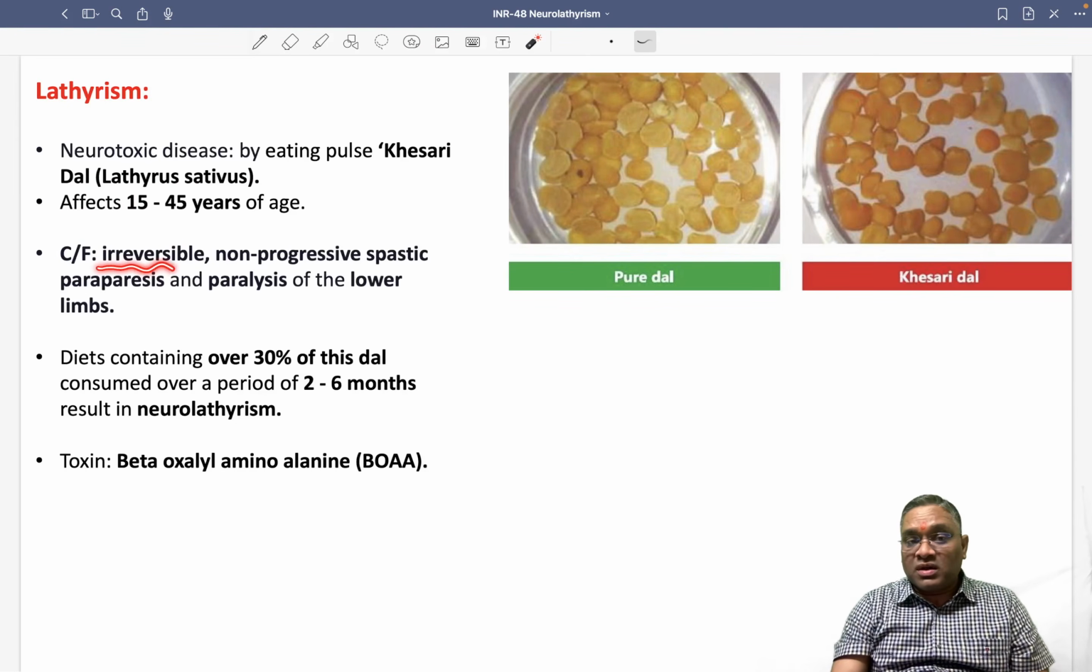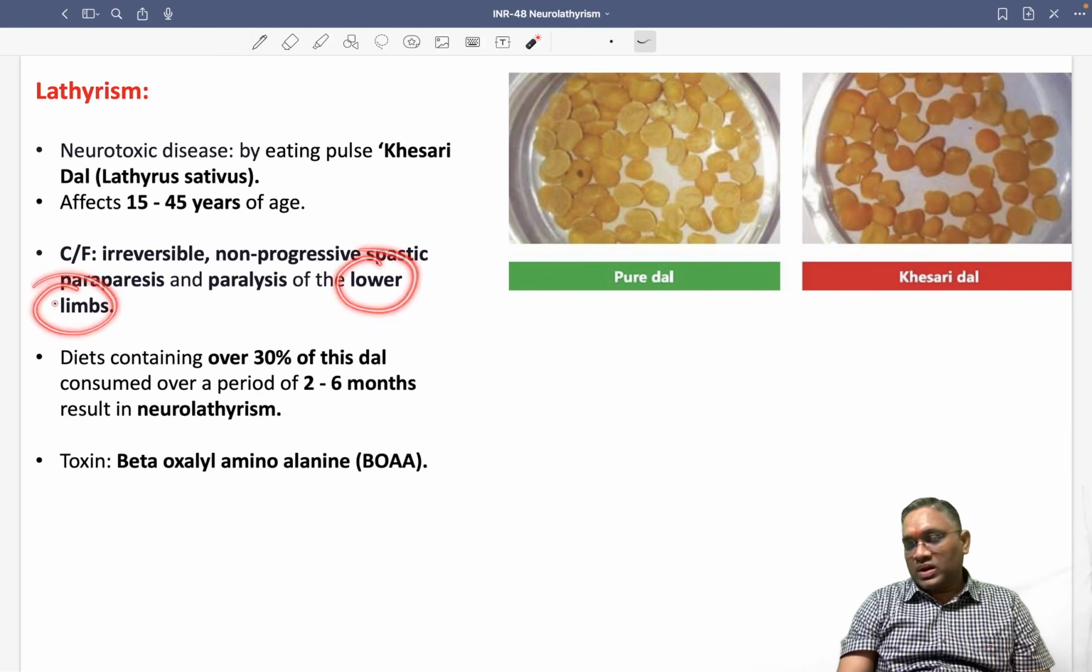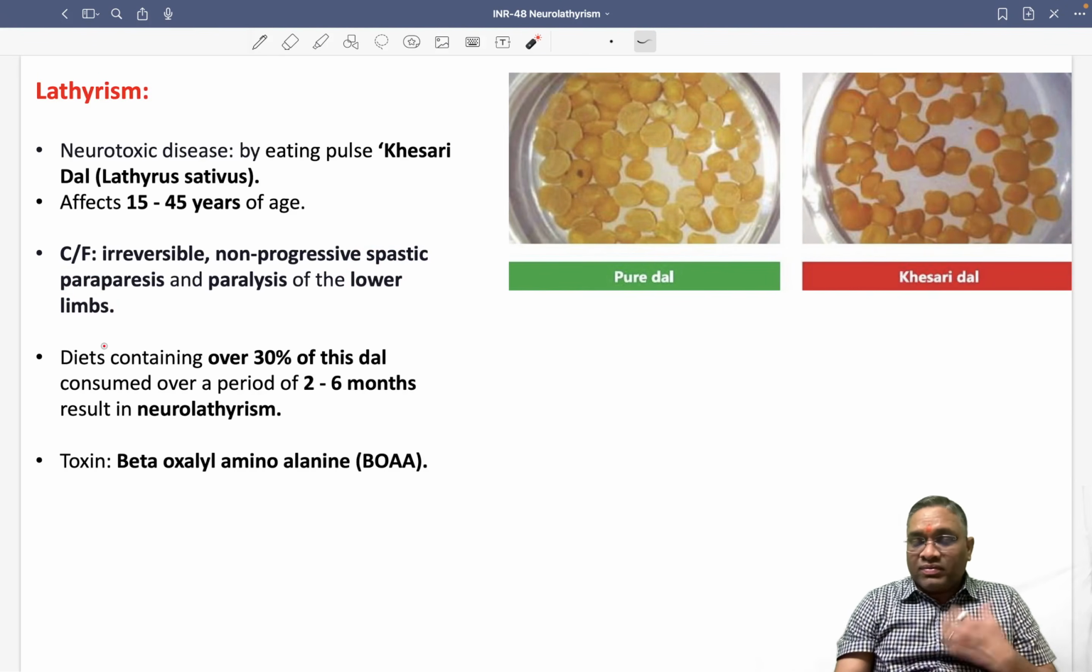These patients will have irreversible, remember, irreversible but non-progressive spastic paraparesis or paralysis. So remember, irreversible, non-progressive spastic paraparesis or paraplegia, and mostly it will involve the lower limbs. And how will it affect us?